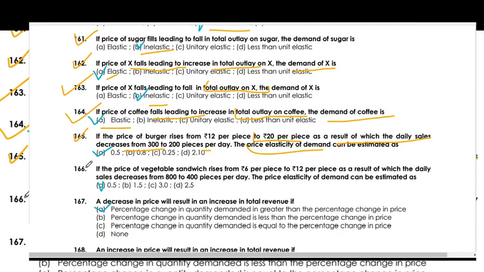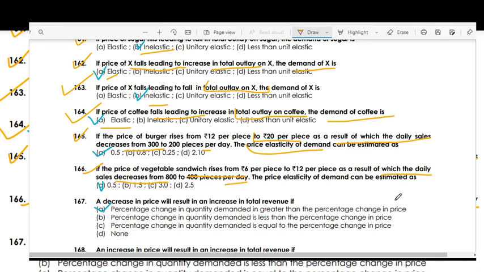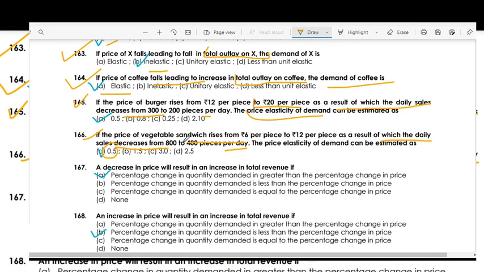If the price of a vegetable sandwich rises from rupees 6 per piece to 12 per piece, as a result of which total daily sales decrease from rupees 800 to 400 per day, the price elasticity of demand can be estimated as 0.5.